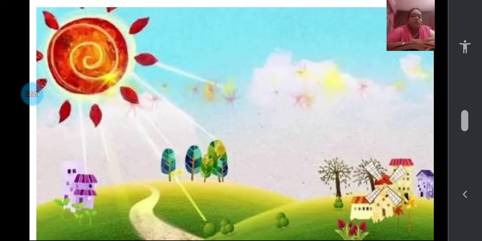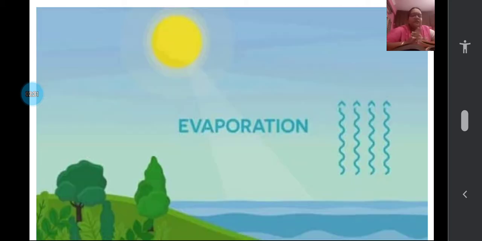So when they become water vapor, they move up, and when the sun heats the water bodies, the water changes into water vapor and it moves up. It goes high up in the sky. It will become lighter and it will go up and up. You can see in that arrow showing upwards how the water in the water body is changing and moving up as water vapor.